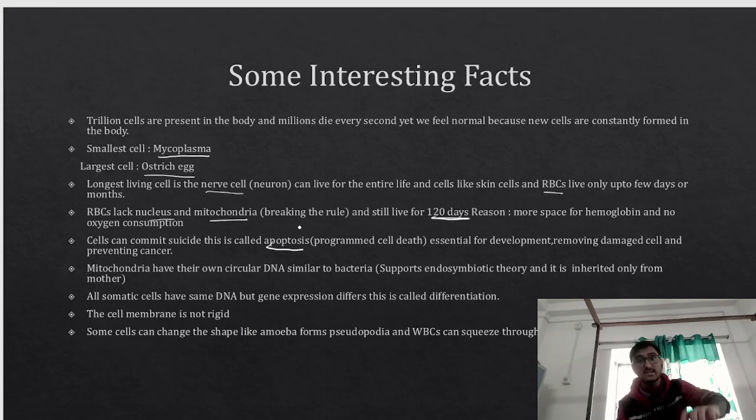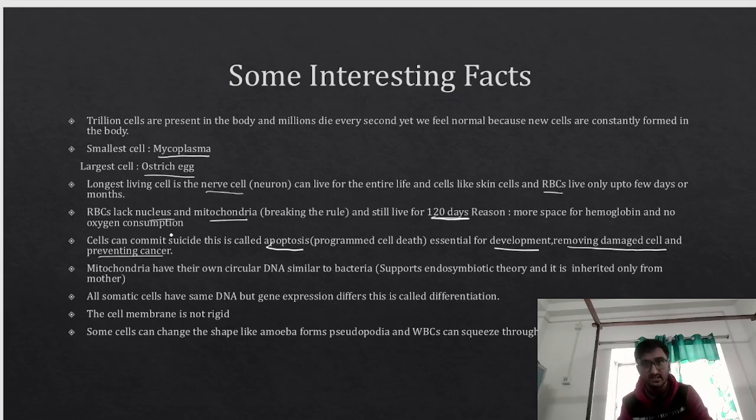But necrosis, it's an accidental death. There was no plan for the cell to die. The cell was living happily. But because of some accidental conditions, for example, there is an accident, or there is a frostbite. Frostbite is normally experienced by the mountaineers. So if it is accidental, that is called as necrosis. But if it is a pre-planned suicide, programmed cell death, that is called as apoptosis. This apoptosis, do not think that it is bad. It is very essential for the development, proper development, removing damaged cell and preventing cancer.